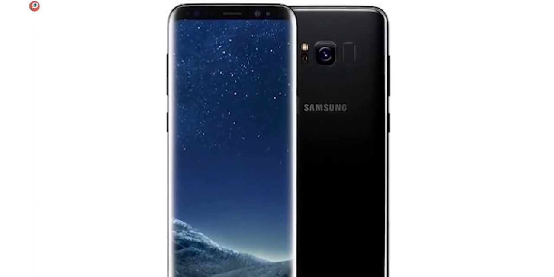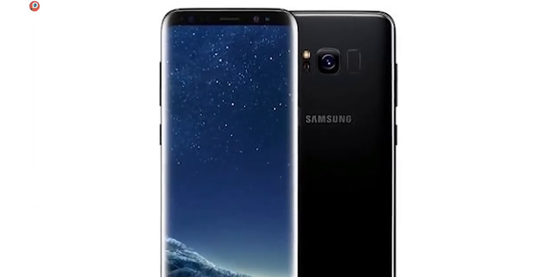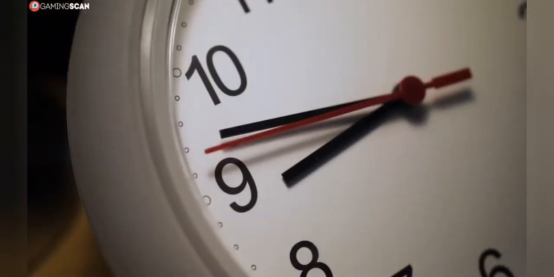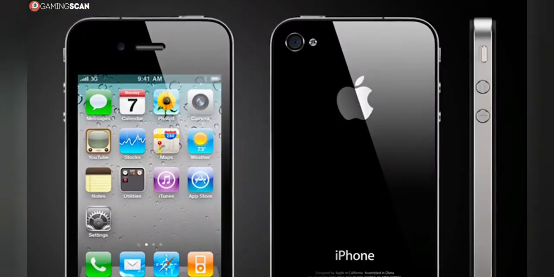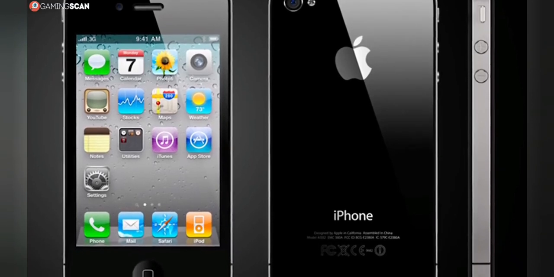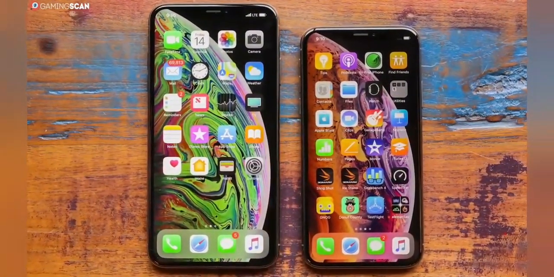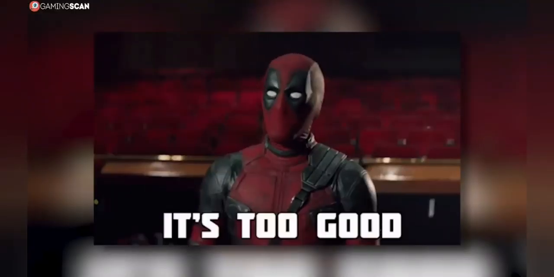Just look at the latest Android flagships shipping with 4, 6, or even 8 GB of RAM, while the latest flagship iPhones are still stuck at 4. The older models usually boasting just 2 or 3 GB of RAM. But here's the thing. iPhones simply don't need more RAM because their operating system is so well optimized that it